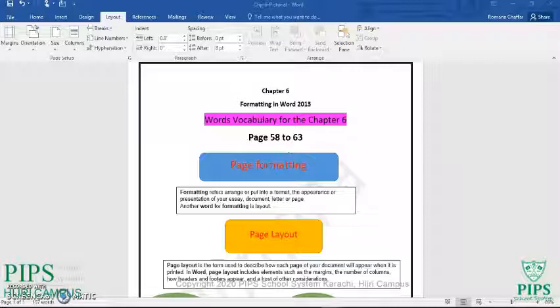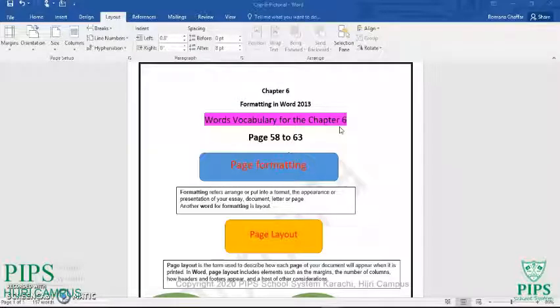In this chapter, I found some words which are difficult, so I made a pictorial for this chapter. You see, I wrote here "Word vocabulary for chapter 6." This will be your assignment too. You have to read this chapter, and whatever words you find difficult, make a list of the words which are new for you, or which you want to learn and ask me the meaning of.